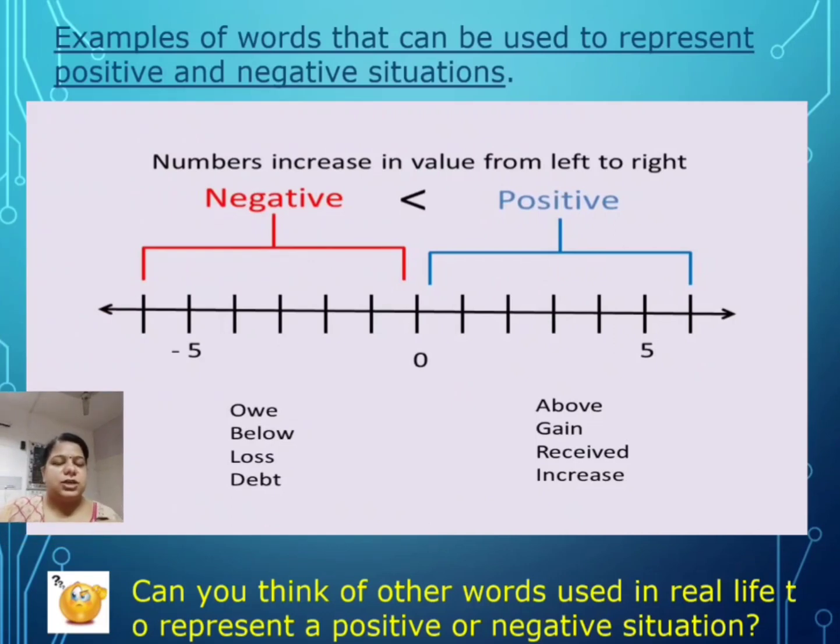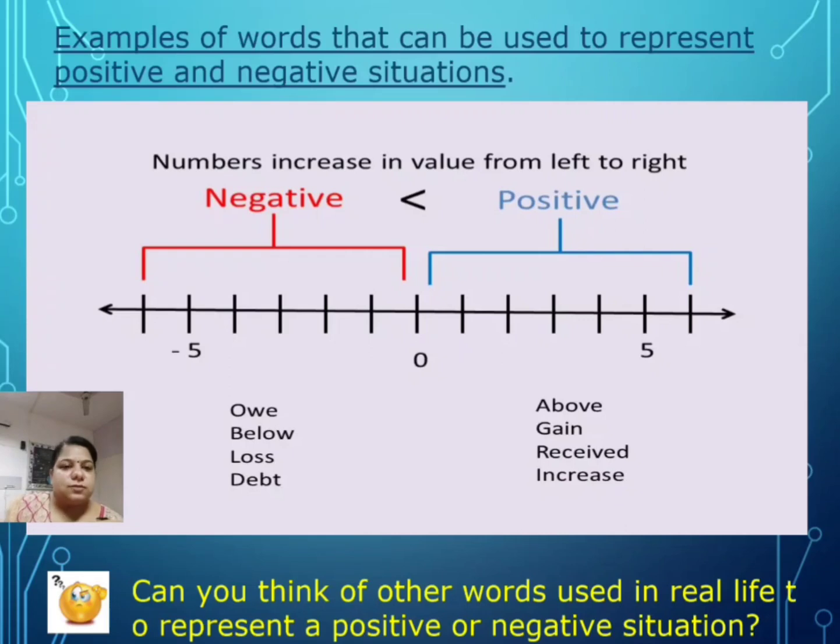Now next, just check. From the number line, all positive integers will be greater than all the negative integers. On the number line, you already know, when you move from left to right the numbers will increase. So this will help you in comparison of integers as well. First thing we note here: all positive numbers are greater than 0, all negative numbers are less than 0, and all positive numbers are greater than all negative numbers, right?